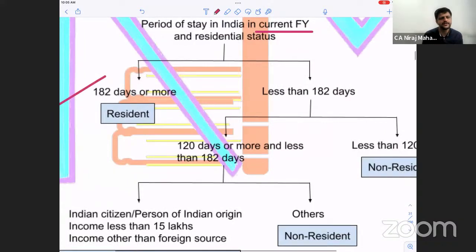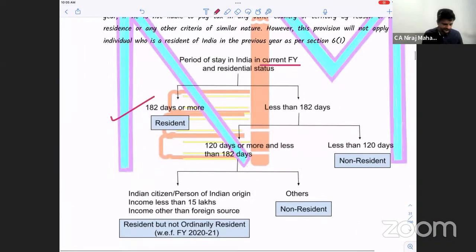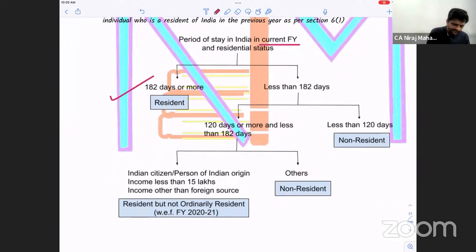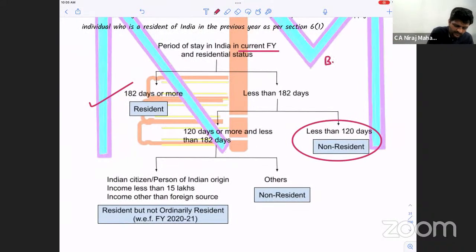Now, if he's less than 182, then what do we check? Check here now. If he's there even less than 120 days, he becomes NR. Now, why NR? We are not discussing that. Here we have an exception or no? Yes, we are talking of an exception to basic condition number 2.